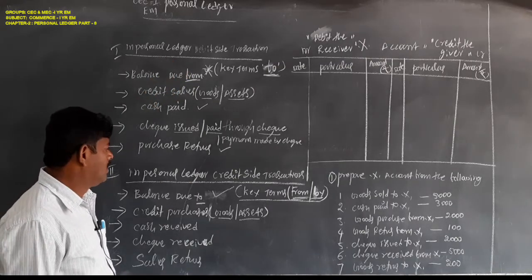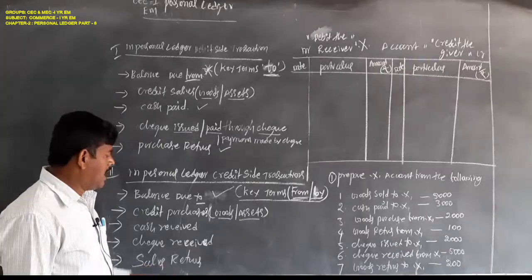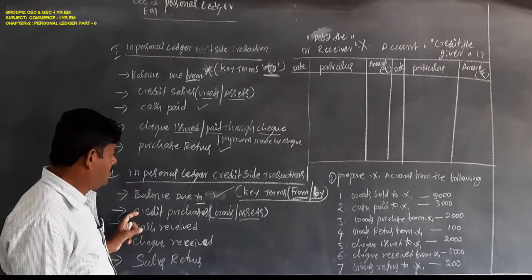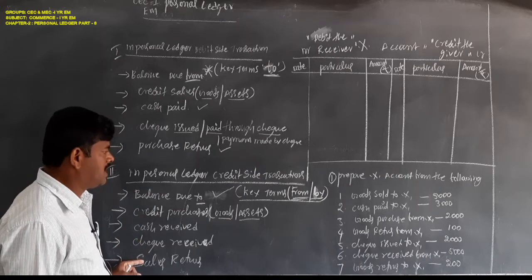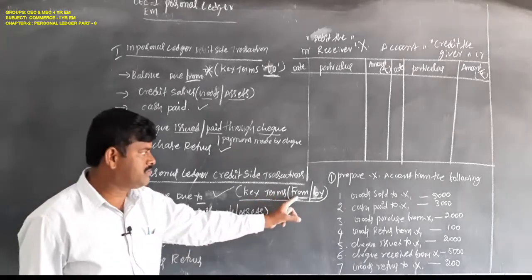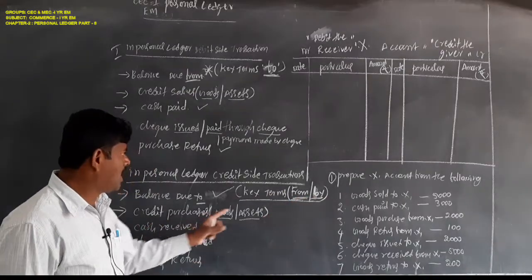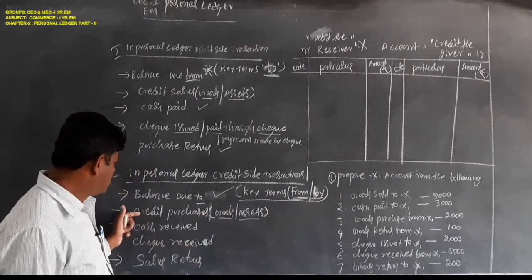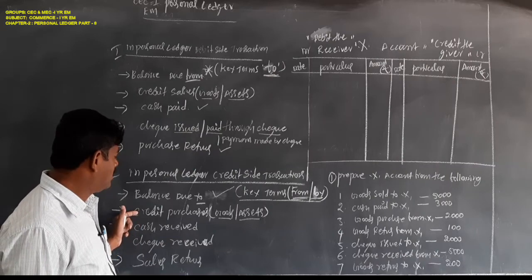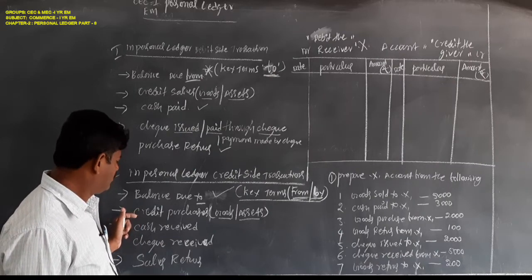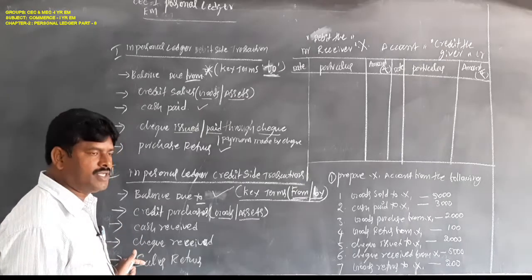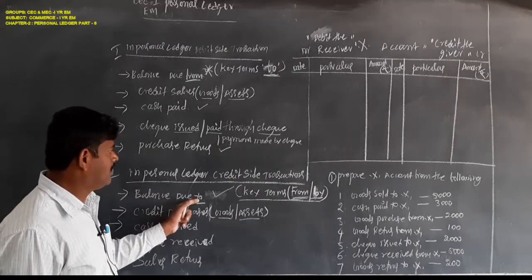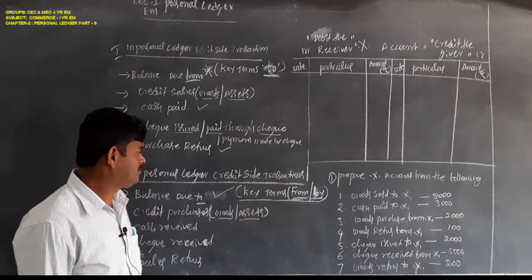Okay. Next, credit purchases, cash received, check received, sales returns. The keywords must be applied for these only, just like goods purchased from, cash received from, check received from, sales returned by. These are the keywords. It is exempted from these keywords.